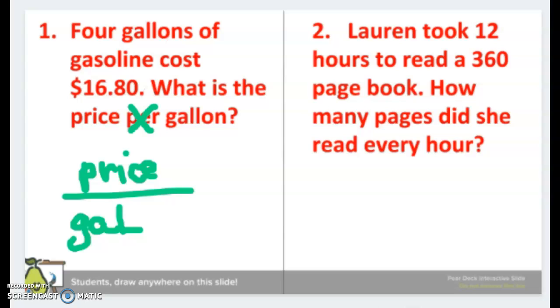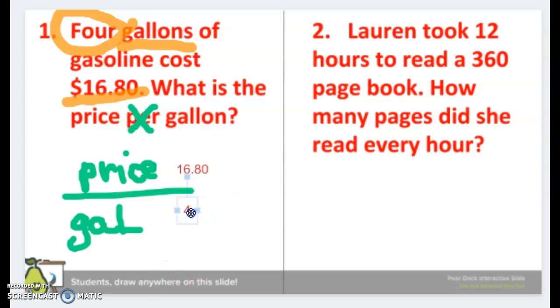So if I go to my word problem and I try to pull out the information I need, I see gallons and it tells me how many gallons. I see the dollar sign and it tells me how many dollars, right? So when I'm setting those up, the price was $16.80. That's the number that goes on top of my fraction, right? And then the gallons were 4, right?